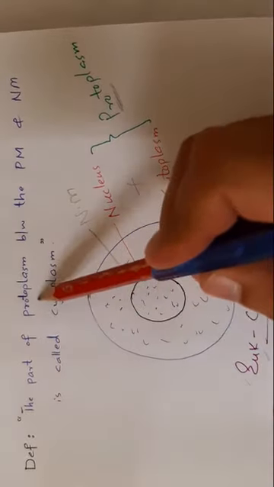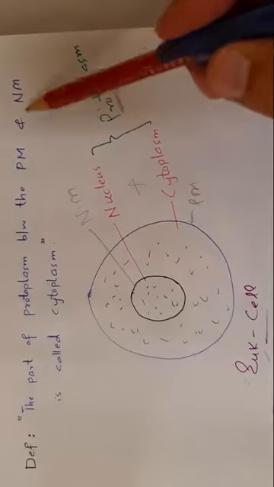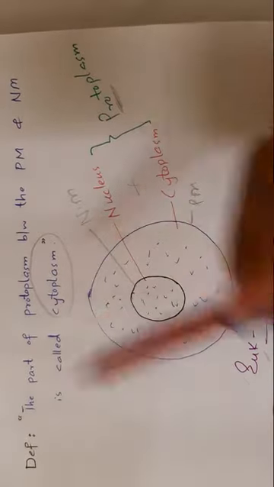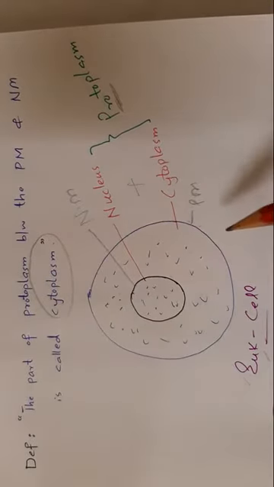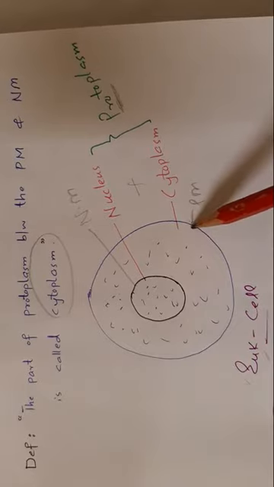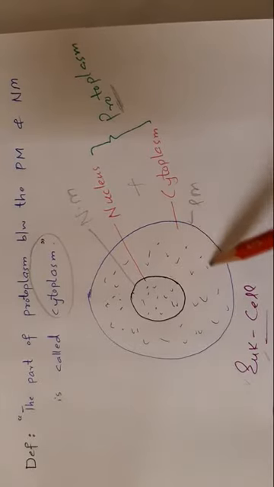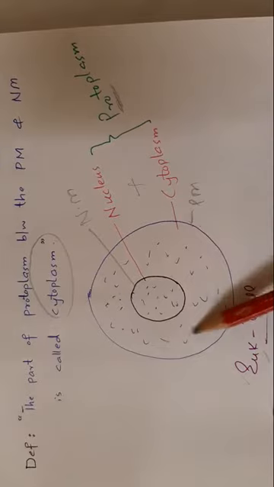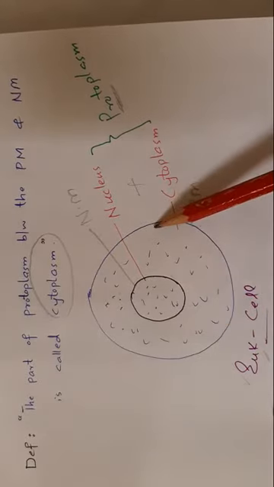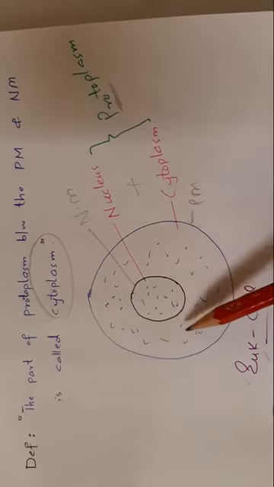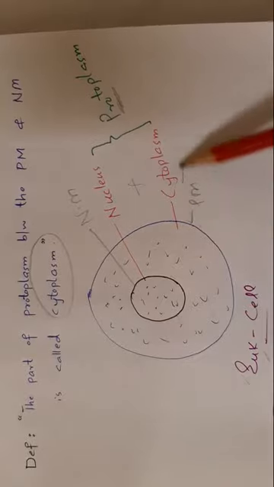The part of protoplasm between the plasma membrane and the nuclear membrane is called cytoplasm. This whole region inside the cell membrane and outside the nuclear membrane is called cytoplasm.